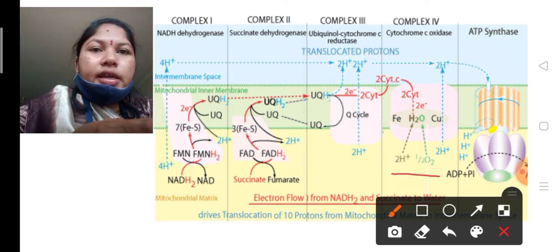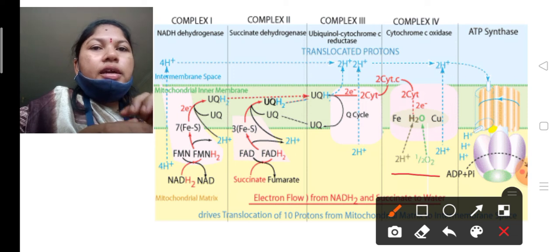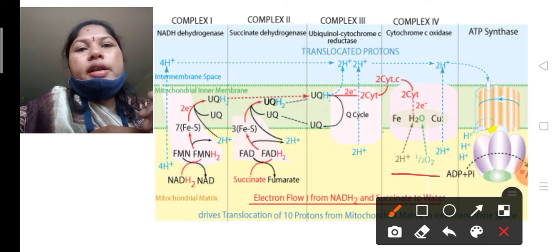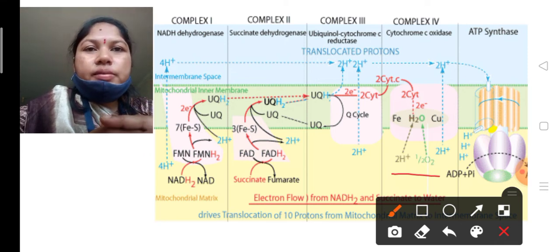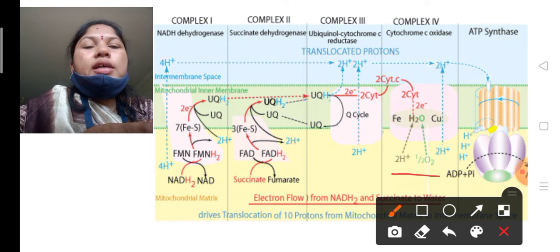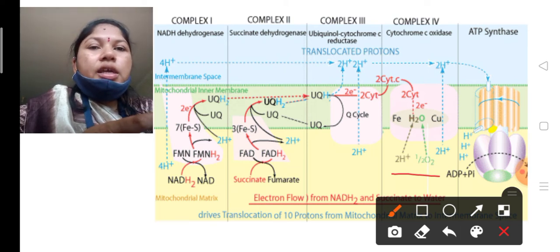When NADH and FADH2 undergo the oxidation process, protons move from the matrix to the intermembrane space. So when the electron transport from complex 1 to complex 4 is completed, the electrochemical gradient automatically increases in the intermembrane space.